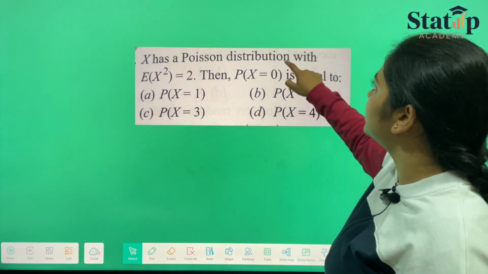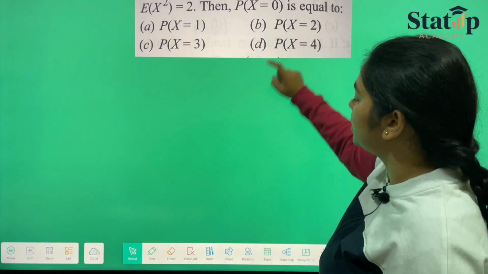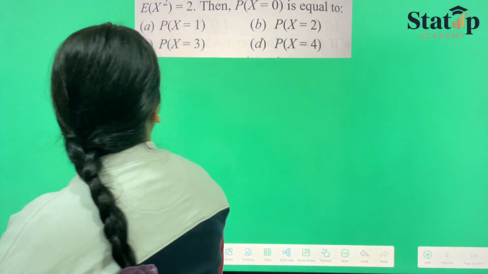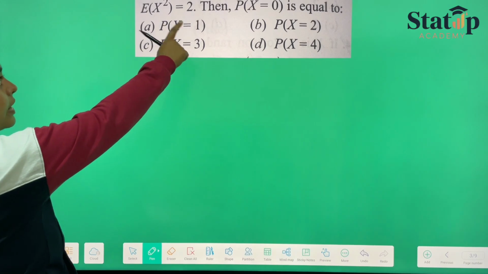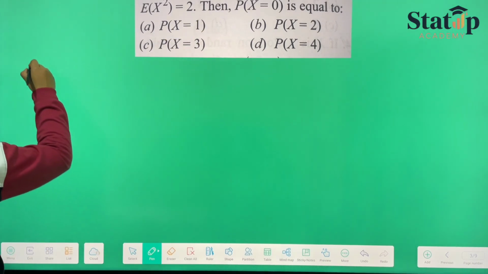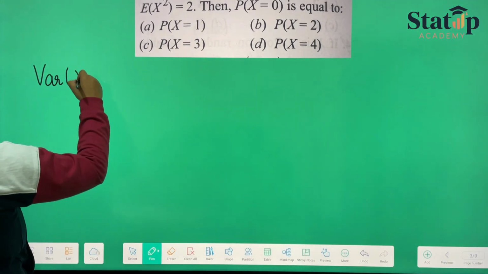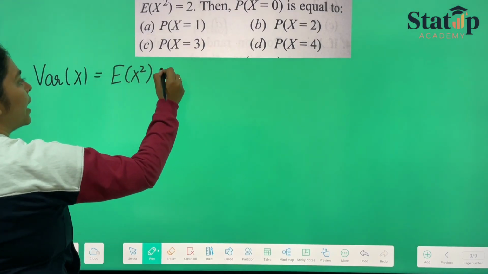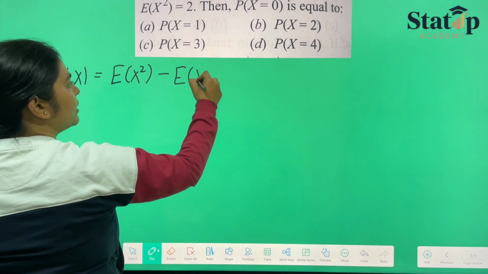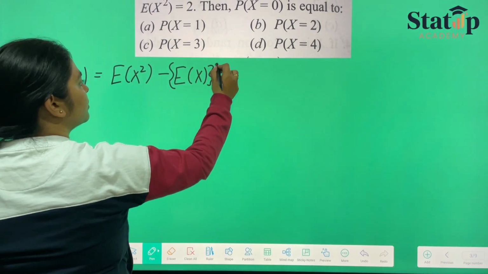So here in this kind of question they have given us that x follows Poisson distribution with expectation of x square equals 2. Now we know that variance of x is nothing but expectation of x square minus expectation of x whole square, right?